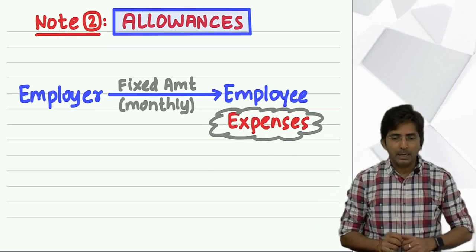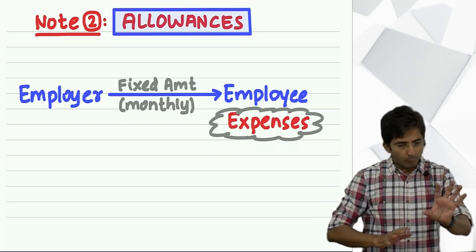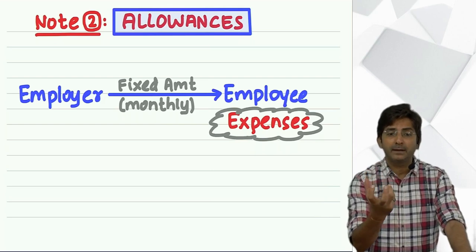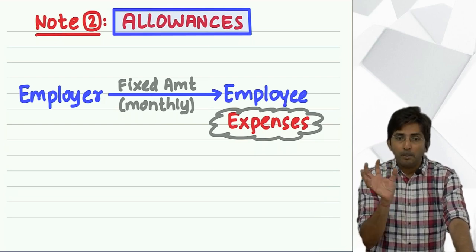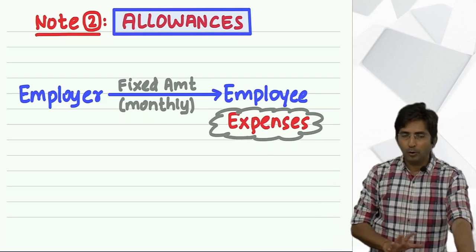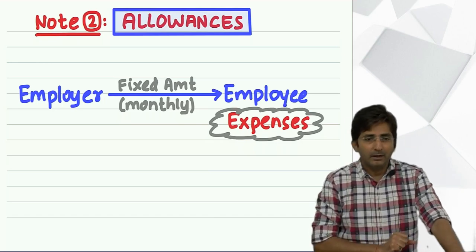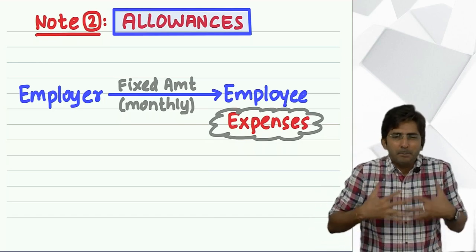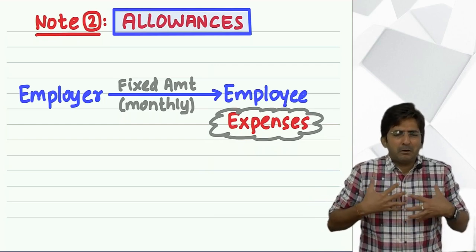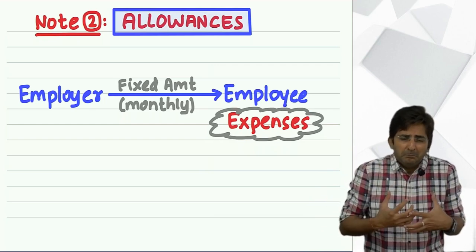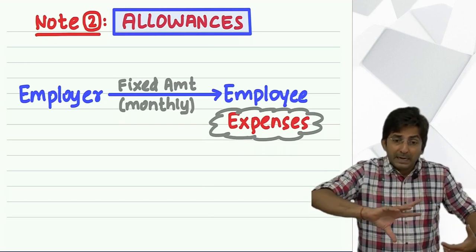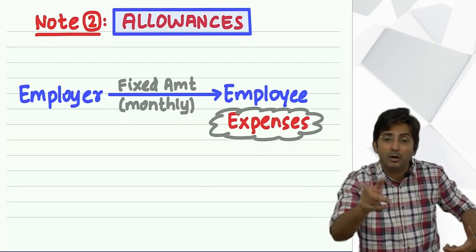In short, allowances are two types. Mostly they are for expense and sometimes it is for the pain. Actually we call them compensatory allowances. What do you mean by compensatory? Compensatory means you have to take some pain. So boss feels sympathy and pity. Oh my God, you have to take so much pain because of my company's job. Don't worry, I will compensate. So that compensatory things are also called allowance.